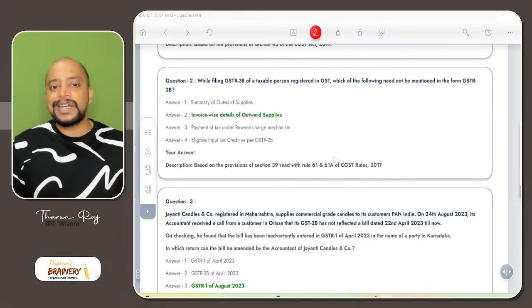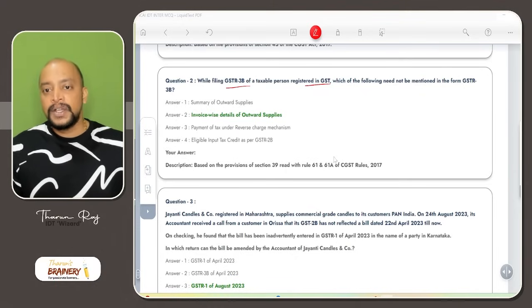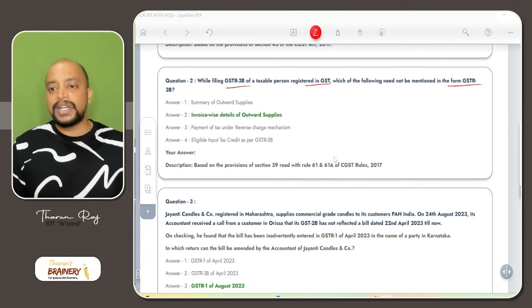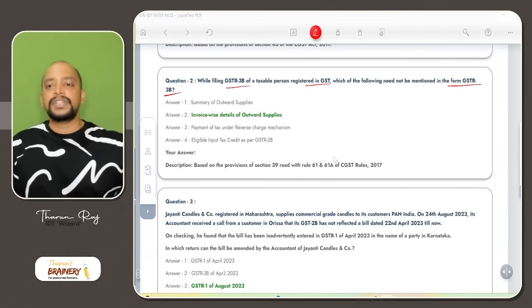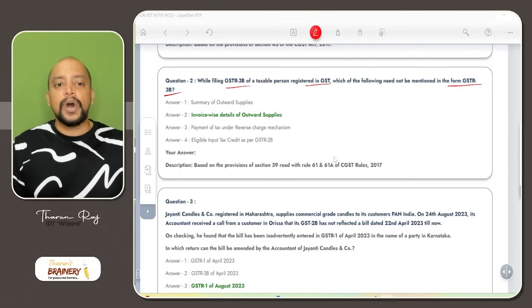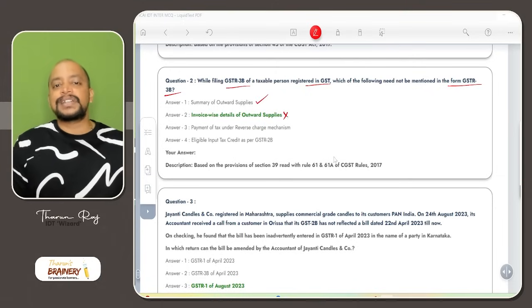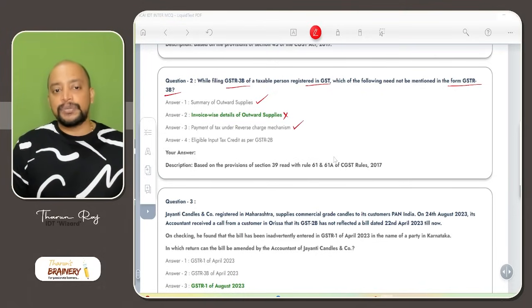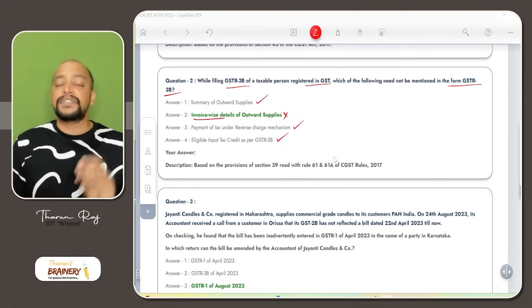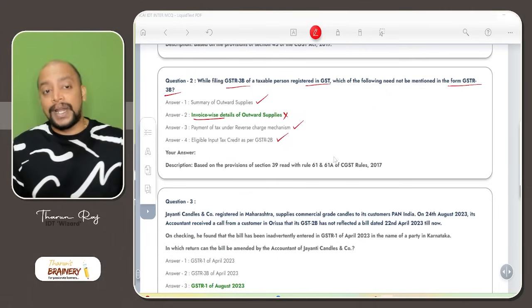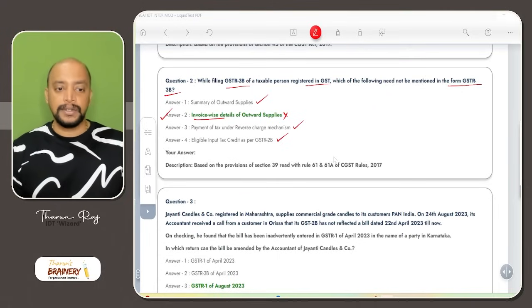While filing GSTR 3B of a taxable person registered in GST, which of the following need not be mentioned in GSTR 3B? Which is not required to be mentioned. Outward supplies, yes, we need to mention. Invoice wise details not required, just the summary. Payment of tax under reverse charge we need to mention. Eligible ITC as per 2B we need to mention. Invoice wise details we need to mention only in GSTR 1. Option B is the answer.